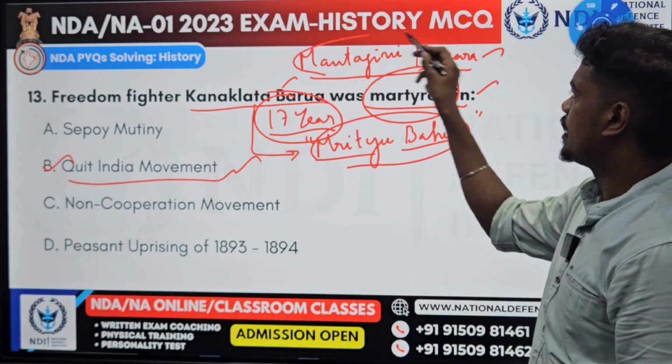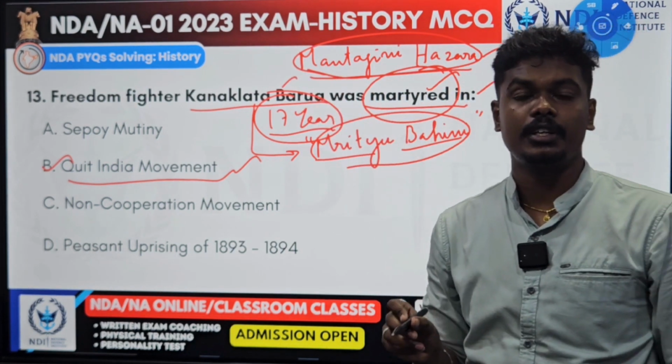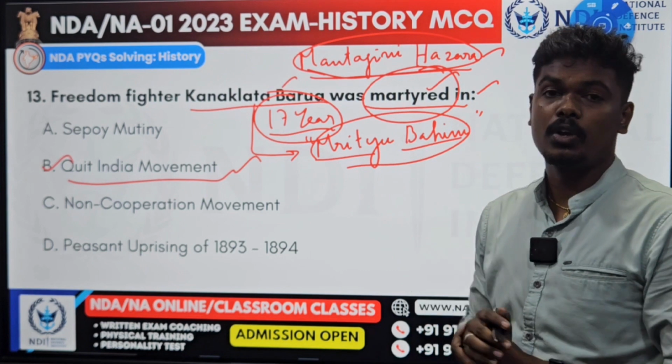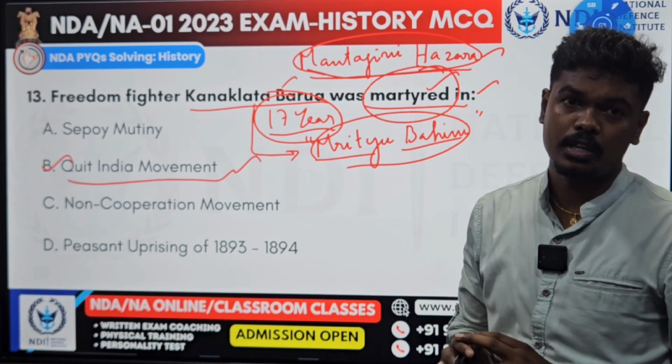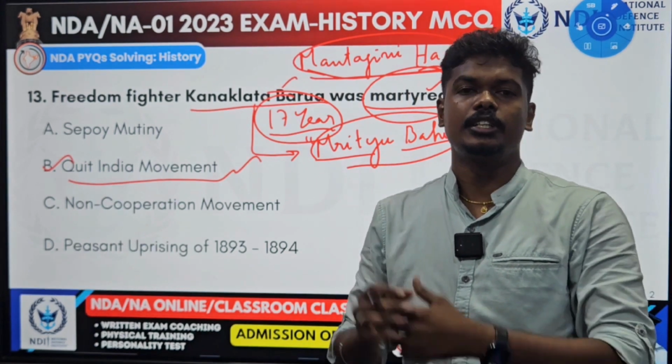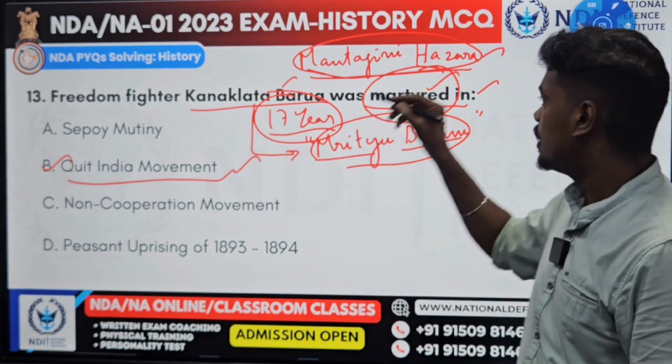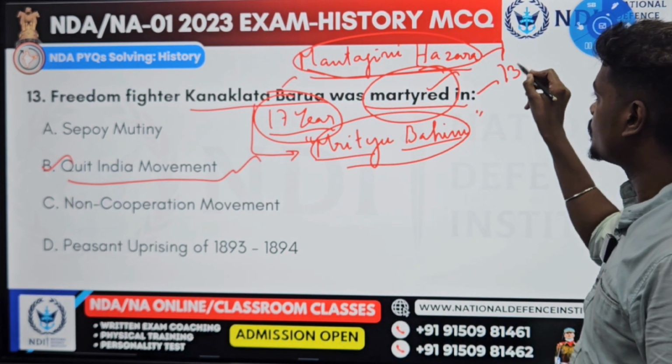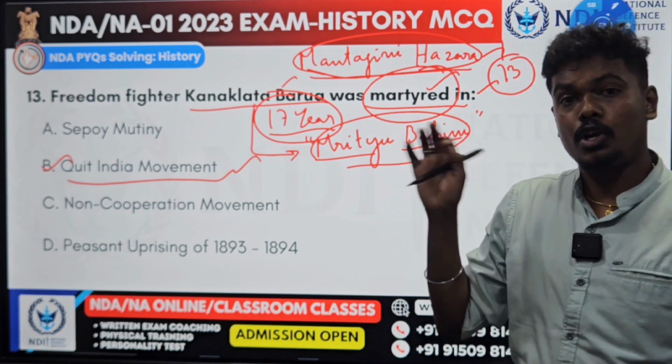What about this Matangini Hazra? She is also a woman freedom fighter, and she belonged to Bengal. She was married when she was just 12 years old. Later, she dedicated her whole life to the Indian national movement. She participated in the Salt Satyagraha. In fact, she was around 73 years old. Yes, she was a follower of Gandhi.